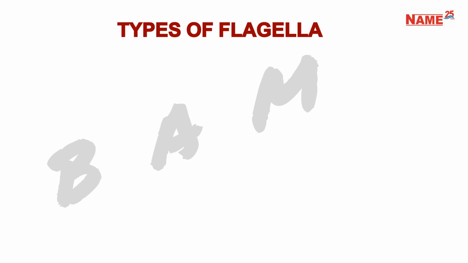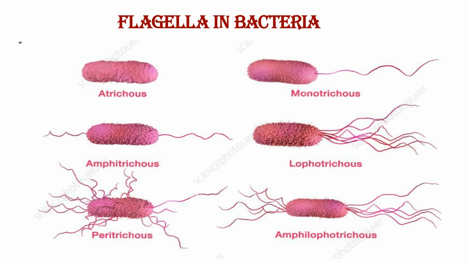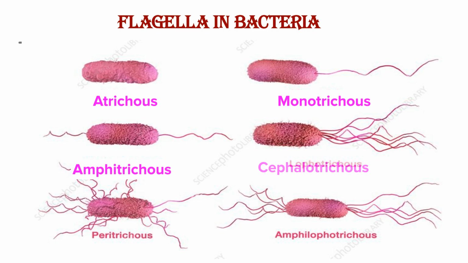The types of flagella in bacteria include Atrichous, found in Lactobacillus and Pasteurella; Monotrichous, such as Vibrio cholerae; Cephalotrichous, seen in Spirochaetae and Treponema; Amphitrichous, like Nitrosomonas; Lophotrichous, for example, Pseudomonas and Azotobacter. Finally, Peritrichous, including E. coli, Salmonella, and Shigella. Here are visual examples of bacteria with different types of flagella.